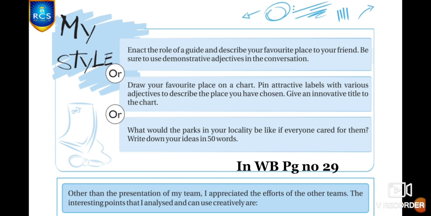Clear? And third one, what would the parks in your locality be like if everyone cared for them? You just think there is a park in your locality. If you and everyone there cared for that park very much, how would the parks in your locality be? If everyone in that place took care of that park very well, how would it be? Write down your ideas in 50 words. Clear? I hope you are all clear with this, children.